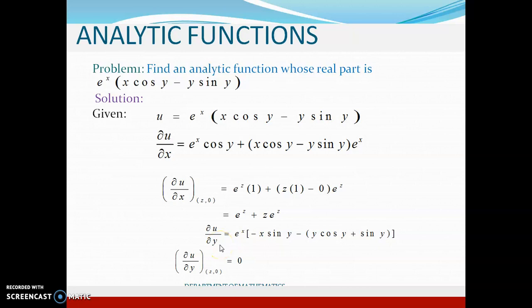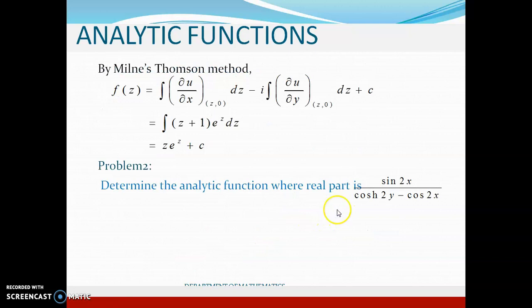Similarly, I do the partial derivative with respect to y, dou u by dou y at z comma 0, which is 0. Then by Milne-Thomson method, the formula to obtain f of z is integral of dou u by dou x at z comma 0 minus i dou u by dou y at z comma 0 dz plus the constant. Now dou u by dou y already we saw that it is 0, so I need to substitute only for dou u by dou x, which is z plus 1 e power z dz, which has to be integrated either using integration by parts or using Bernoulli's formula. Then f of z will be equal to z e power z plus the constant of integration c.